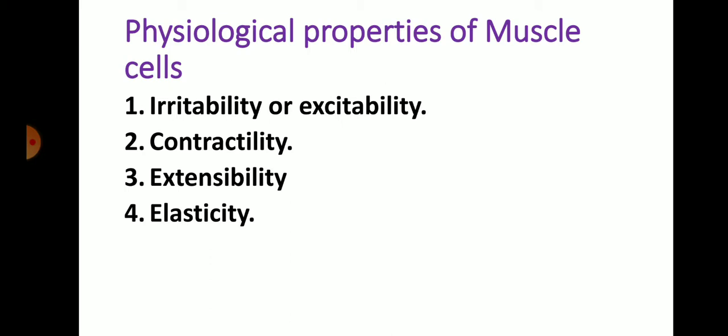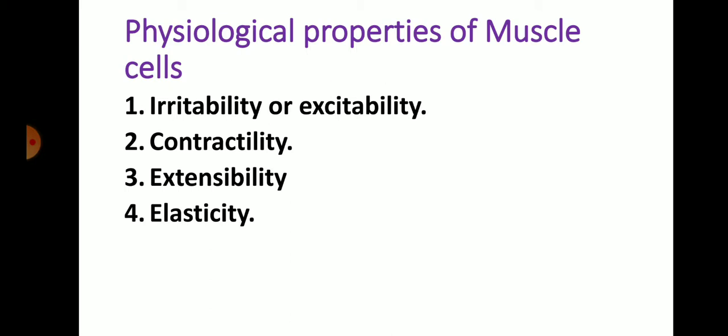Elasticity is the ability of muscle tissue to return to its normal resting length. So whenever in extensibility we extend our muscle, elasticity means getting back the normal resting length of the muscle. Once it has been stretched, it returns to its normal resting length, like an elastic band that will always resume its resting shape after it has been stretched. So this property enables the muscle to prepare for a series of repeated contractions, which is normally required when performing exercise or sports.